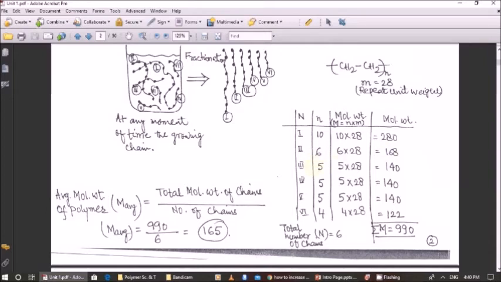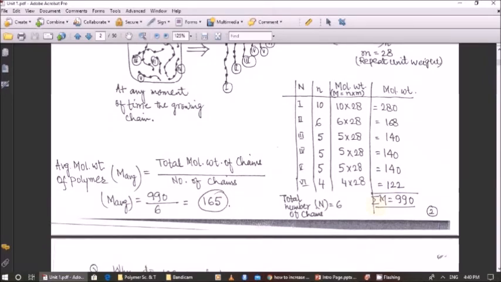In chain number 3, there are 5, so the molecular weight will be 140. In chain number 4, again my repeating units are 5, so again 140 will be the molecular weight. In chain number 5, again the repeating units are 5, so again the molecular weight of my fifth chain is 140, and there are 4 repeating units in my chain number 6, so the molecular weight of this chain is 112.